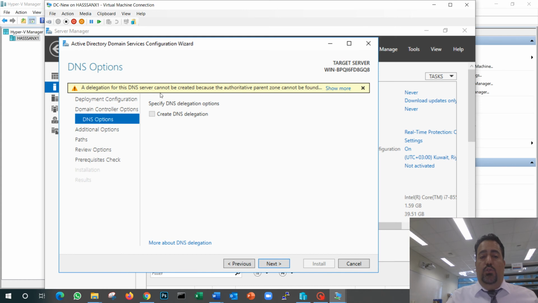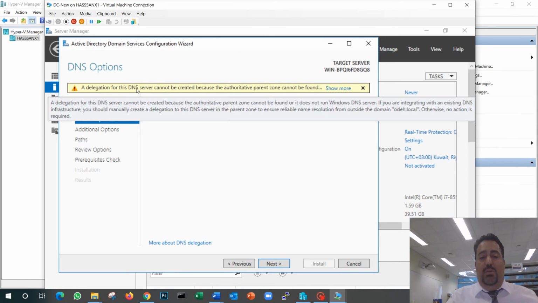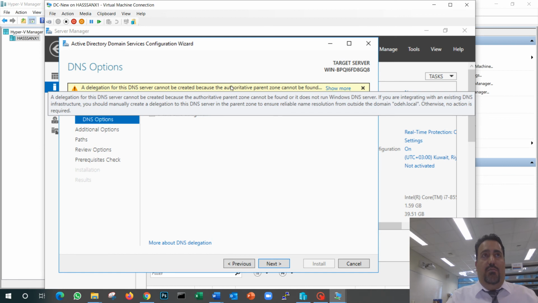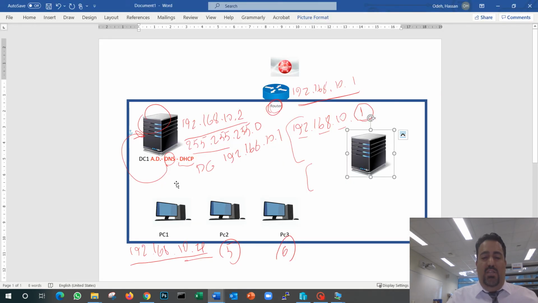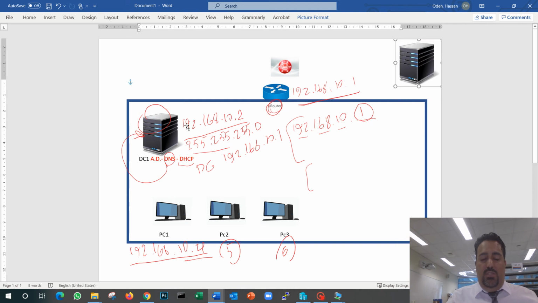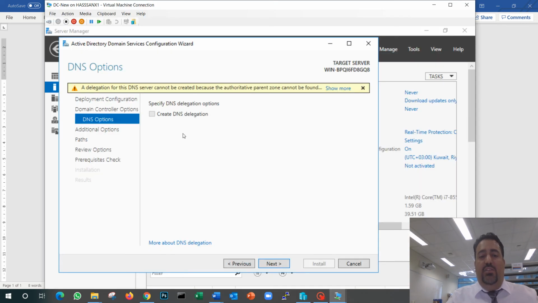Next. Do you want to do DNS delegation? That means, do you have another DNS server on your network? If you have a DNS server already on your network, you do that. But in our example, it says you cannot do it because we don't have one right now. Remember, our domain at this minute only has this PC. I didn't even open these from the box. Nothing. It's only this PC. So that's why I cannot delegate the DNS to somebody else.